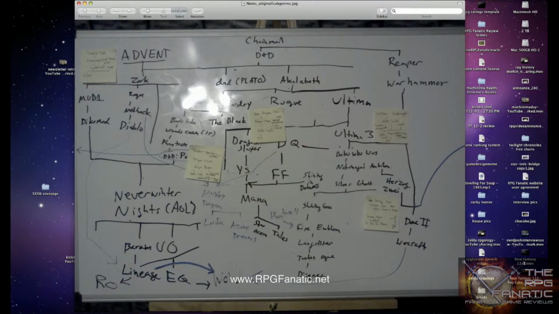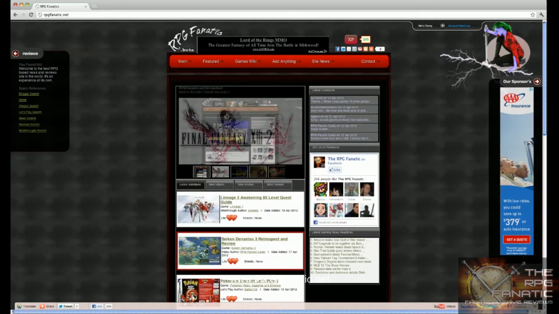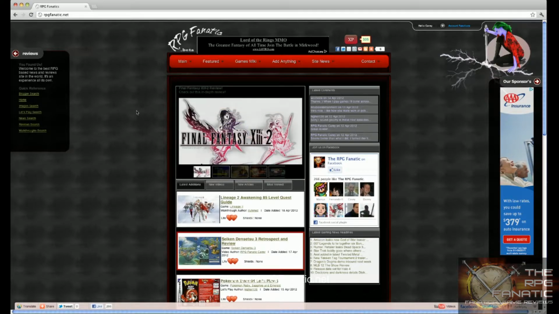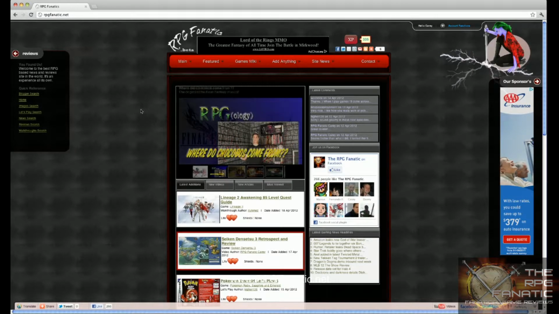An example would be Dungeons & Dragons inspiring D&D for the Play-Doh. And then, of course, things like Zork inspiring Rogue, and then Rogue inspired NetHack. So this website will be able to let us create an accurate family tree of all the different games, which I think is going to be very useful for people who are researching video game history.